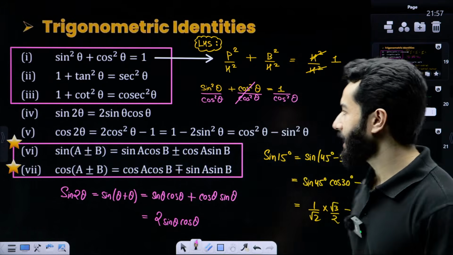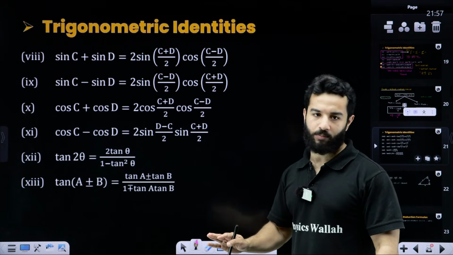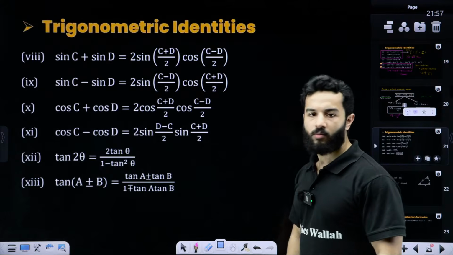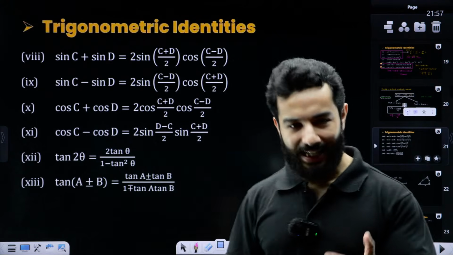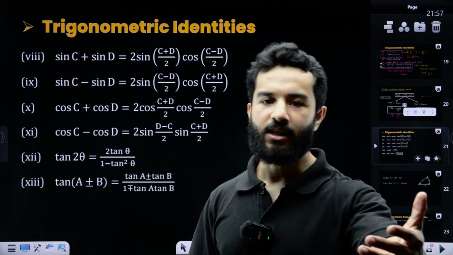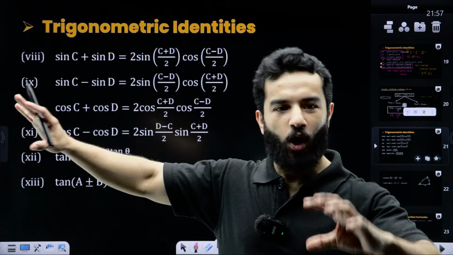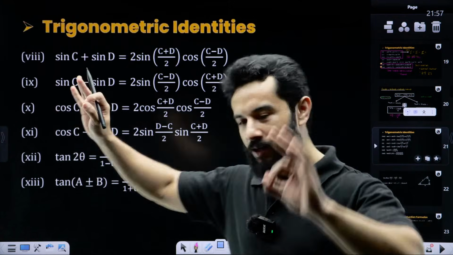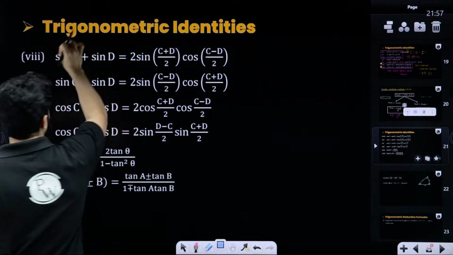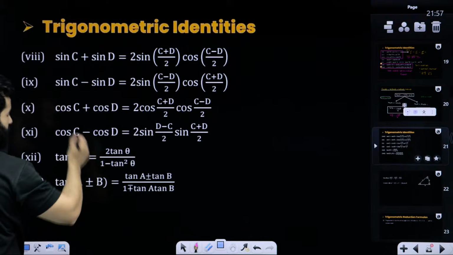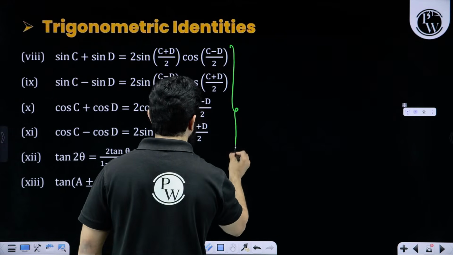Got it? Very important. Now these are slightly less important. But when someone says slightly less important, that is where you can take a lead, because maximum students are going to ignore that. So if you want to leave no stone unturned, please remember these as well. But surely we are not going to extensively use these 4 identities.